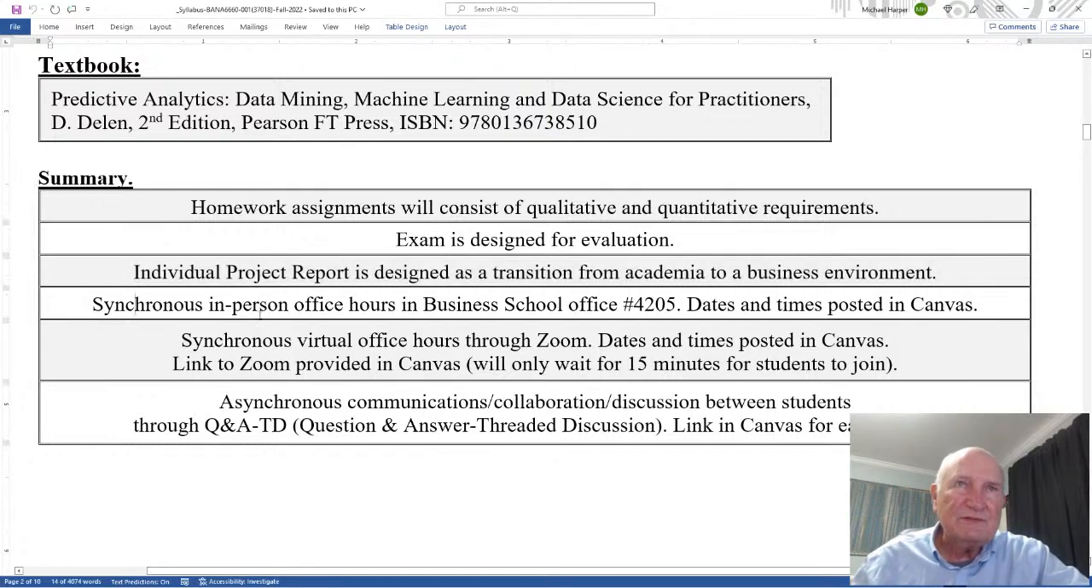Synchronous in-person office hours is at the business school, dates and times posted in Canvas, which I already showed you. Synchronous virtual office hours is through Zoom. Again, dates and times posted in Canvas, which I've shown you. Link to the Zoom provided in Canvas. I will only wait 15 minutes for students to join.